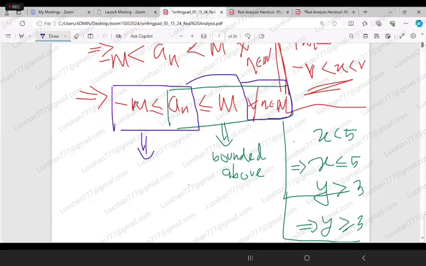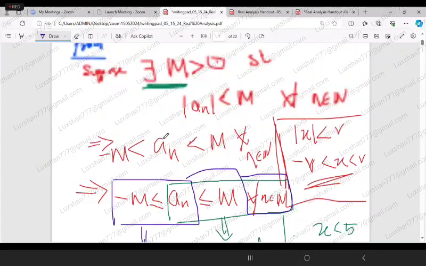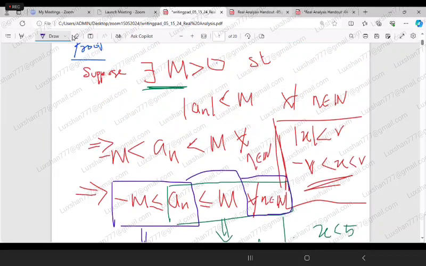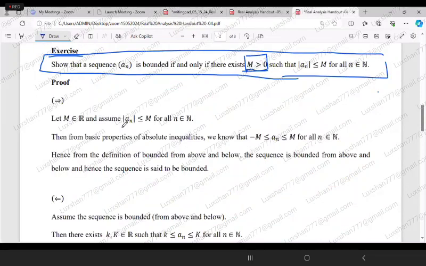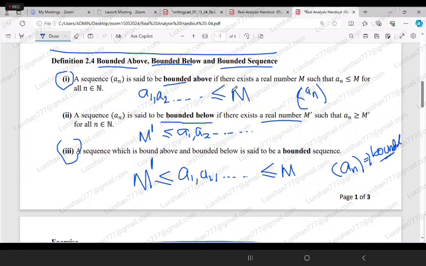Here it doesn't need to be negative or anything. If you look at the definition of bounded above, there exists a real number M; and for bounded below, there exists a real number M dash, isn't it? Therefore, we are not worried about whether M is a positive number or a negative number.